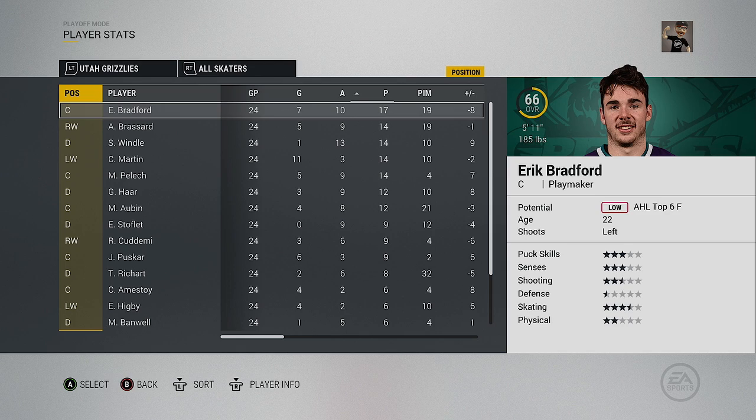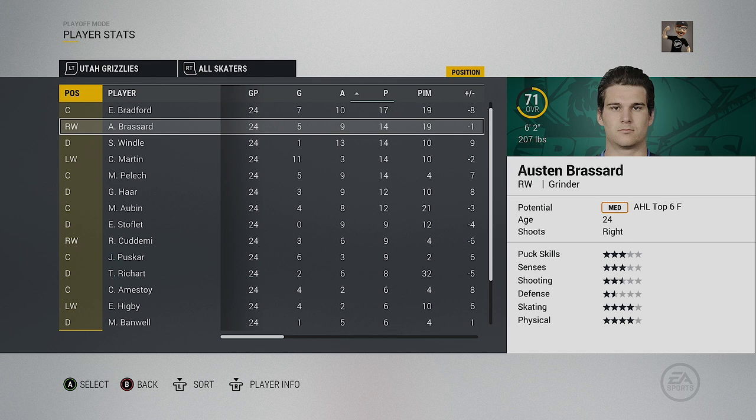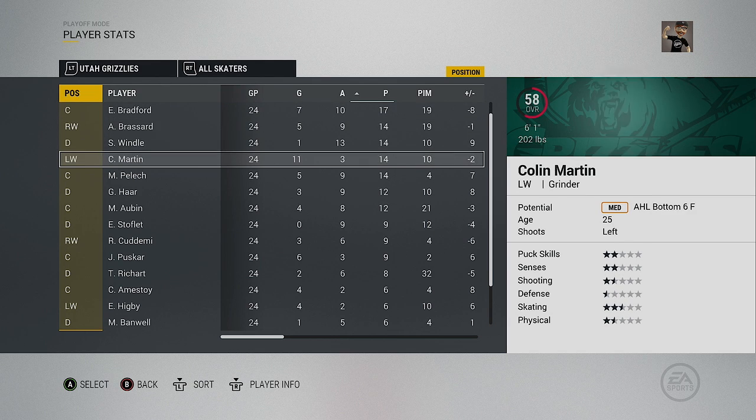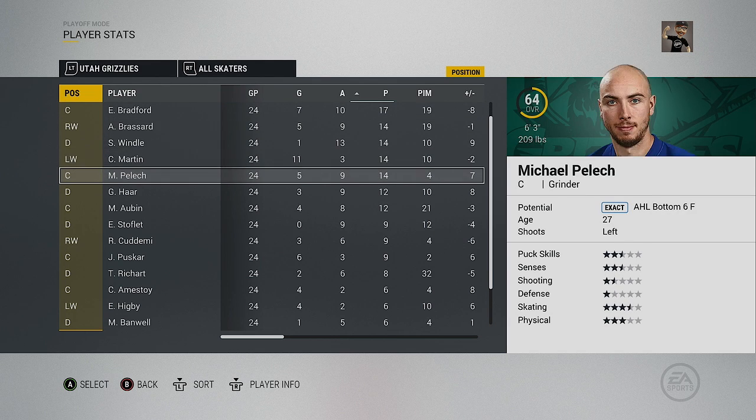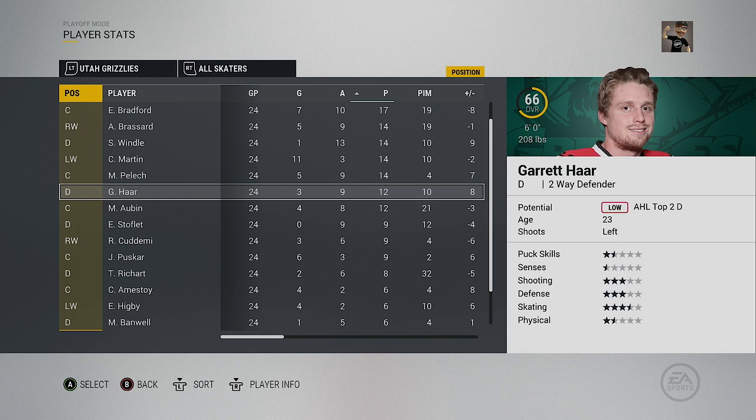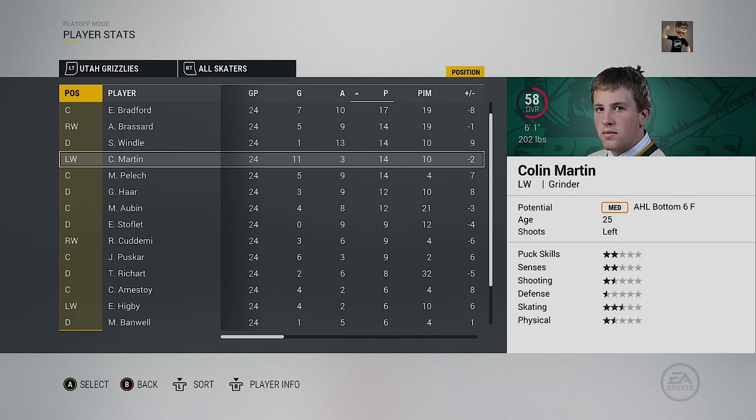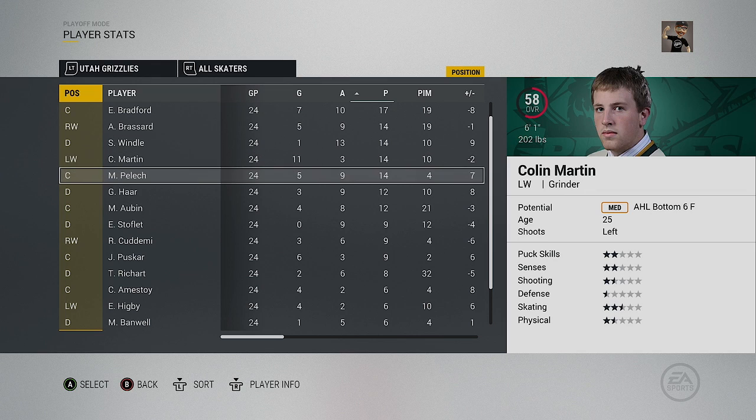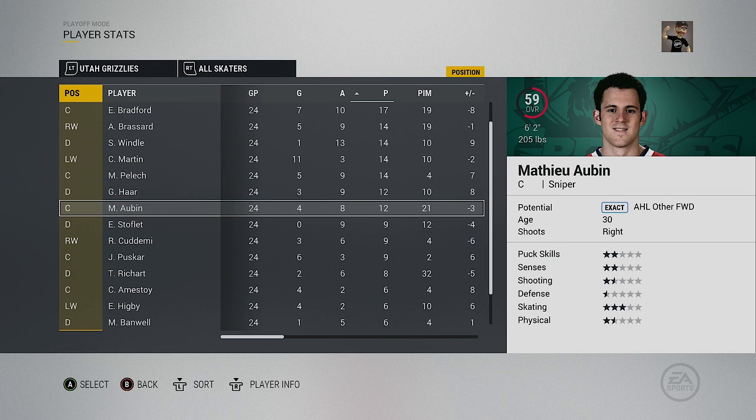Okay, so I did a little bit of research. It honestly was a lot harder to find than you would think it is, but they are the ECHL team for the Anaheim Ducks. Here are the point totals for the Utah Grizzlies. Eric Radford was their leading point getter with 17 points. Broussard with 14, a lot of guys with 14. Sam Wendell, Colin Martin, Michael Pelich, Garrett Har. This Martin guy, Colin Martin, had 11 goals in the playoff run, which is nice to see.